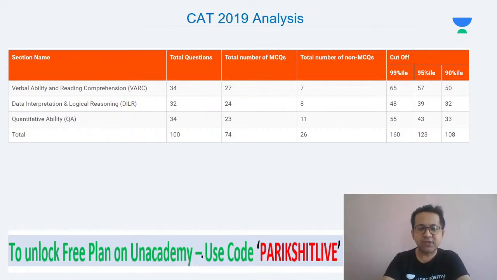Next, so CAT 2019 is what you see. And every time, you will see there are always non-MCQs. Can you see? VRC, 7 non-MCQs out of 34. DI, 8 non-MCQs out of 32. And Quants, 11 non-MCQs out of 34. So 11 out of 34 basically translates to 1/3 of the questions in Quants being without options.